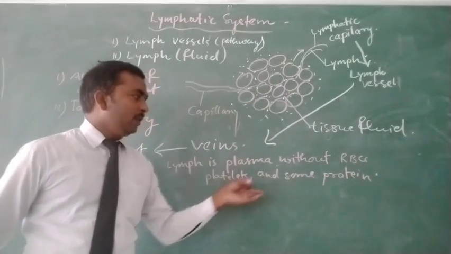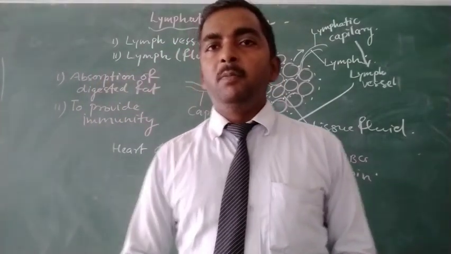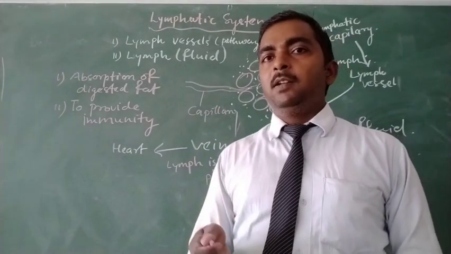So except for RBC, platelets and some protein, the plasma of blood may be called lymph, because indirectly lymph is